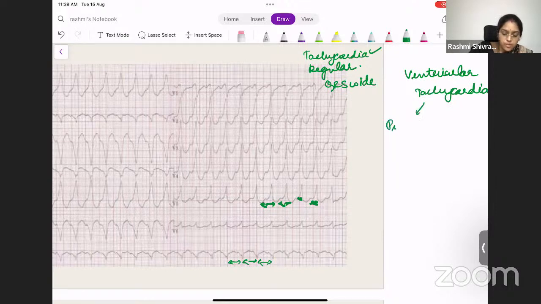So if the patient is having no pulse, if he's pulseless, will you shock? Yes, we need to shock the patient. If the patient is pulseless, then you definitely shock the patient. You start CPR and you also give shock.